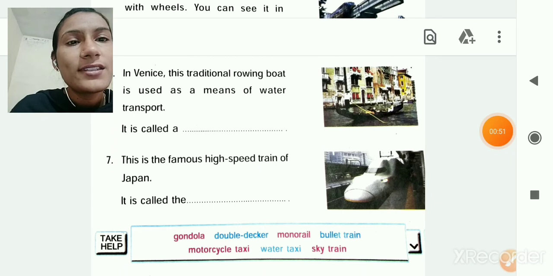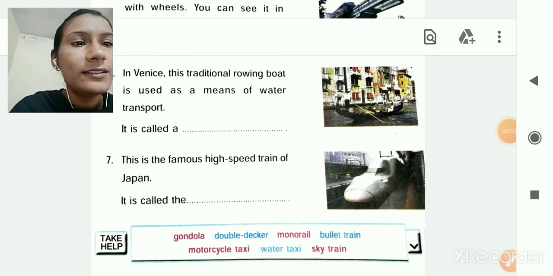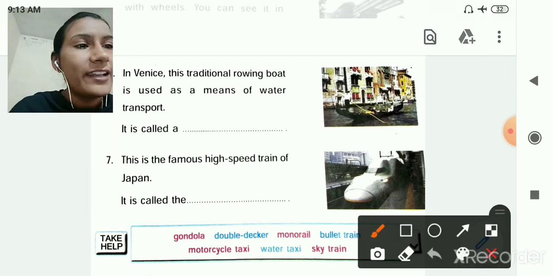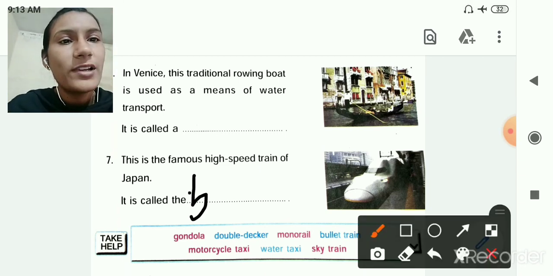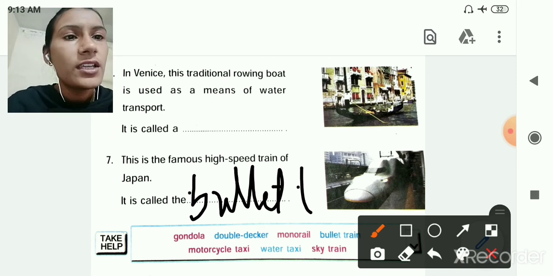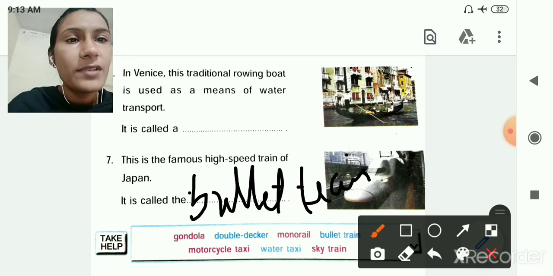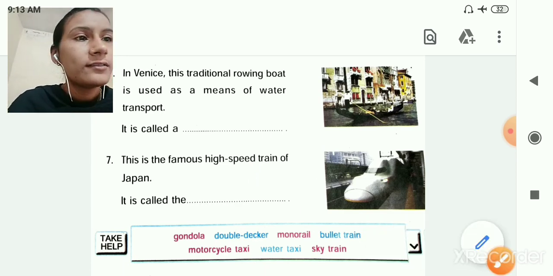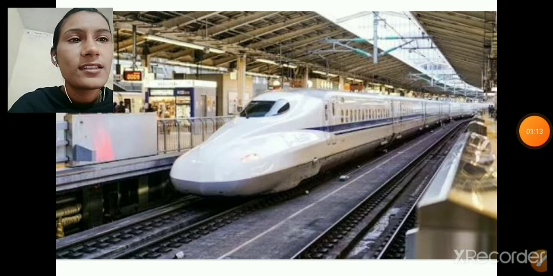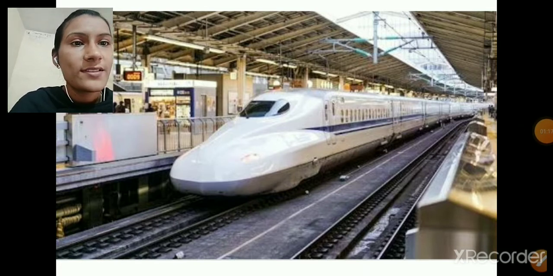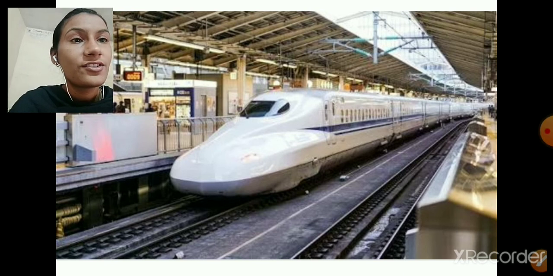The next, this is the famous high-speed train of Japan. It is called bullet train. So write here the spelling of bullet train, BULLET-TRAIN. So this is the famous high-speed train of Japan, bullet train. You can see this is the image of bullet train, and this is a very famous high-speed train of Japan.